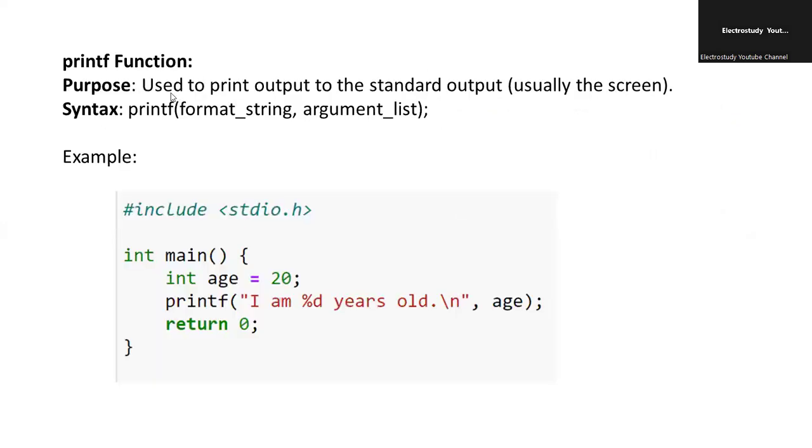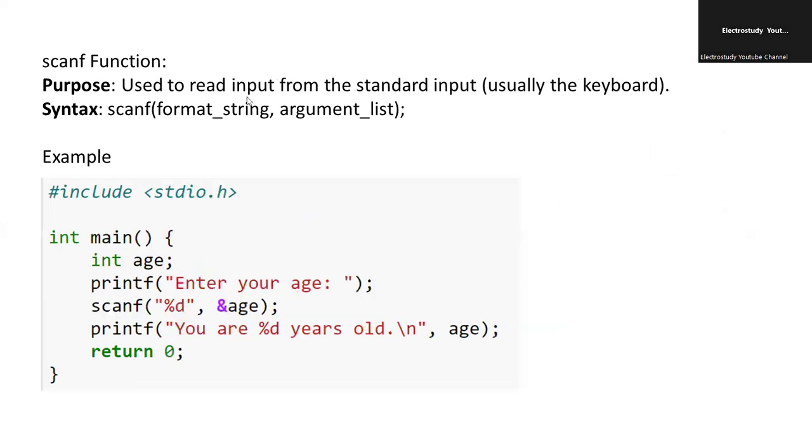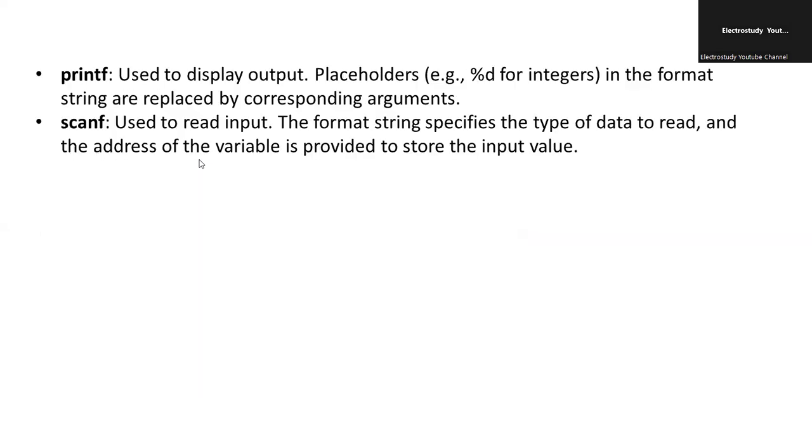The printf function is used to print the output to the standard output, usually the output screen. The format is a format string and argument list. One example is provided, and it is very easy to understand. The other one is the scanf function, used to read the input. Both are opposites. The scanf syntax is format string and argument list. Then there is a simple program, where it asks us to enter your age, and the same is displayed at the output. This is one of the important concepts in procedural oriented programming. Both are built-in functions, which are already available.